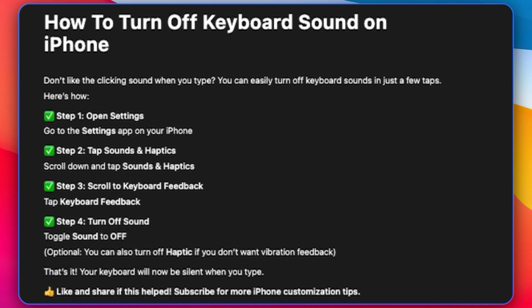Step 3, scroll to Keyboard Feedback. Tap Keyboard Feedback. Step 4, turn off sound. Toggle sound to off, optional. You can also turn off haptic if you don't want vibration feedback. That's it. Your keyboard will now be silent when you type.